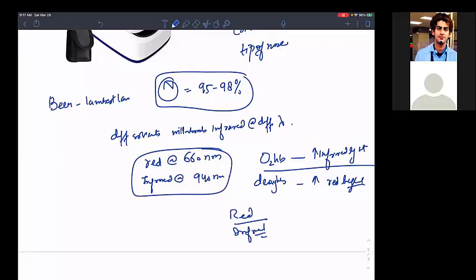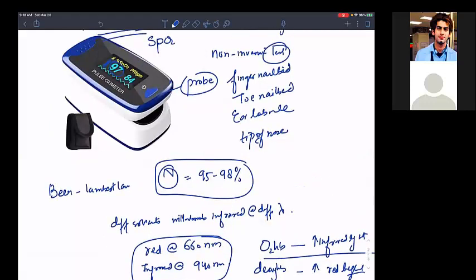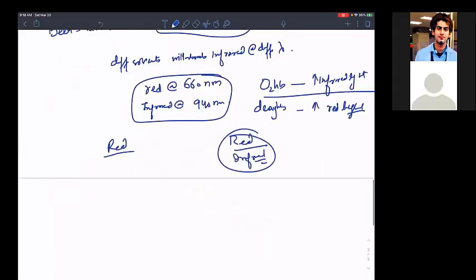So oxyhemoglobin is absorbing more infrared light and deoxyhemoglobin is absorbing more red light, and if I take the ratio of red to infrared light, we convert this value. This is what the pulse oximeter is doing. It is dividing the red and infrared values because it has a processor inside and it is putting those lights on the finger. So if you have a higher ratio of red to infrared, that means you have more deoxyhemoglobin.